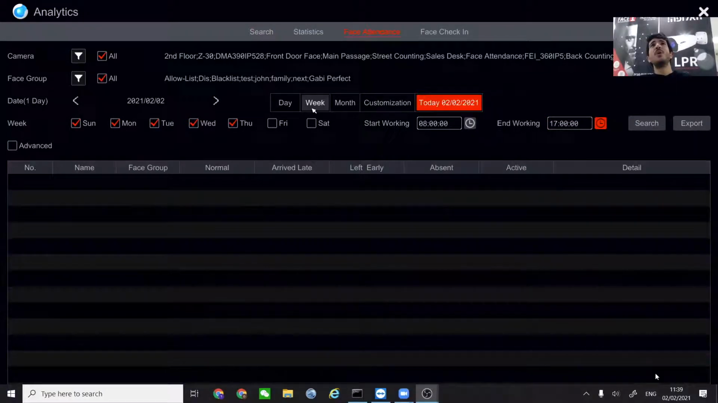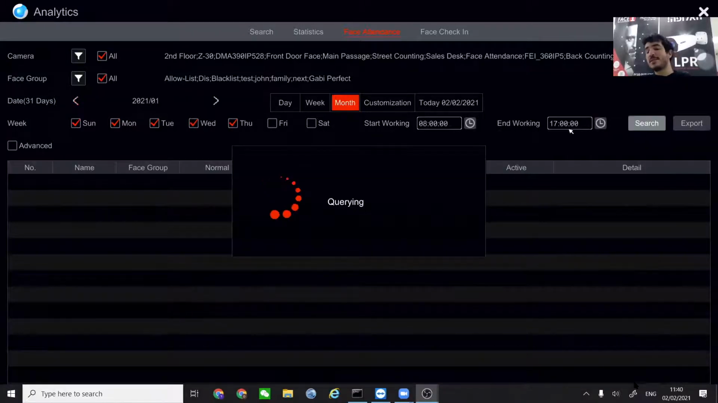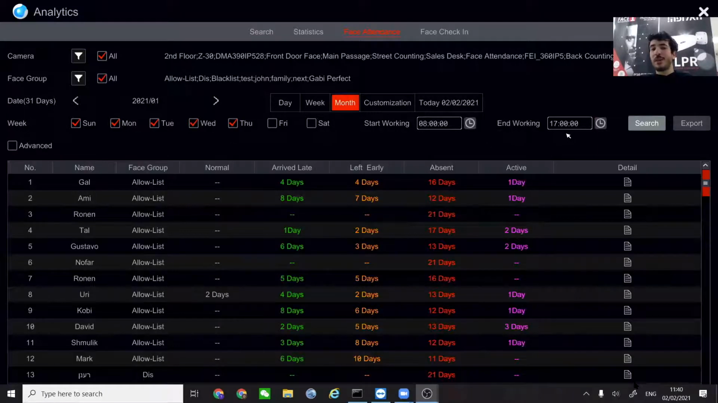So once we have a working system with an NVR that can recognize faces, all we have to do is choose what kind of report we want: daily, weekly, monthly. We can choose the working hours, Sunday until Thursday. In this case, we can choose which month. I'm going to choose January, not February, because it just began, and press the search button. In a click of a button, you will get all of the information regarding the people.